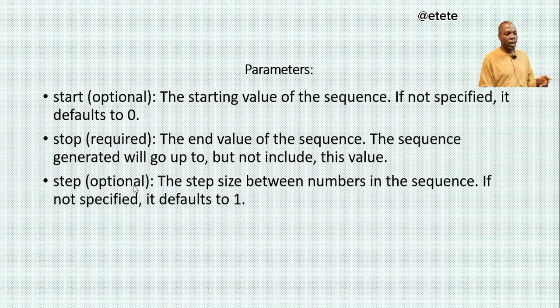Step is optional too. It is the step size between numbers in the sequence, and if not specified, it defaults to 1. So if you say range 10, and you don't specify the start, it's going to be from 0. And if you don't specify the step, it's going to be 0, 1, 2, 3, 4, 5, 6, 7, 8, 9. That is what this parameter is stating.